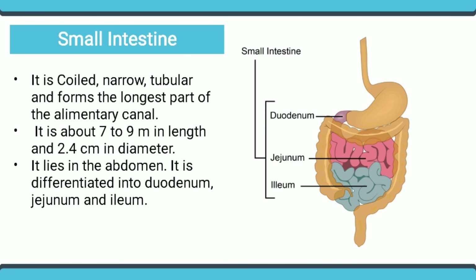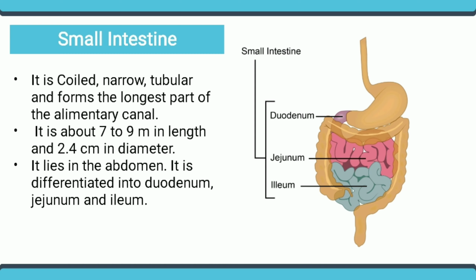Small intestine. It is coiled, narrow, and tubular, and forms the longest part of the alimentary canal. It is about 7 to 9 meters in length and 2 to 4 centimeters in diameter. It lies in the abdomen. It is differentiated into the duodenum, jejunum, and ileum. The duodenum is the first part and is curved into a U shape. The liver and the pancreas open into the duodenum by a common duct.